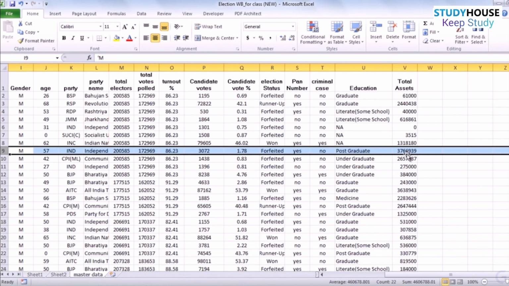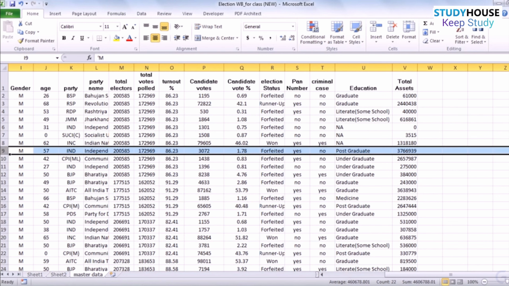Now, we can think of various variables which can determine this, but given that we have a constraint, these are the only set of data which we have, we will stick to only this set of data. The first thing we need to do when we are trying to run a regression is to see what are the variables of interest and what are the factors I think is going to explain the variable of interest.